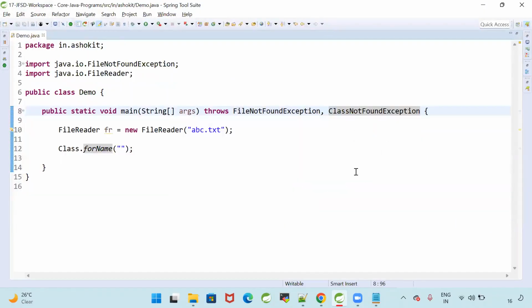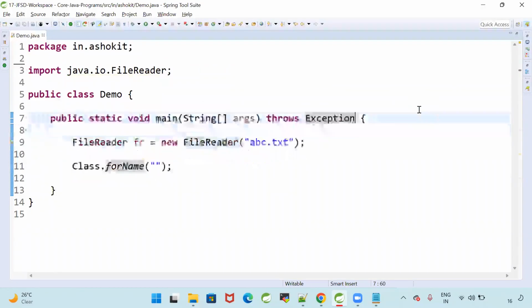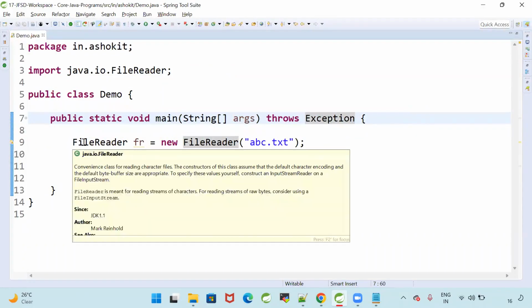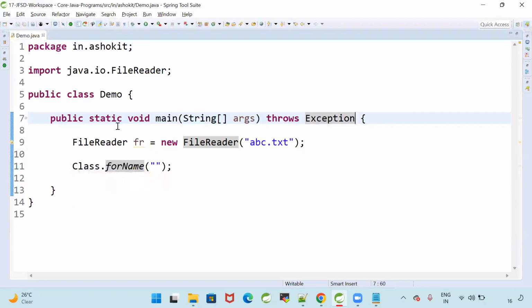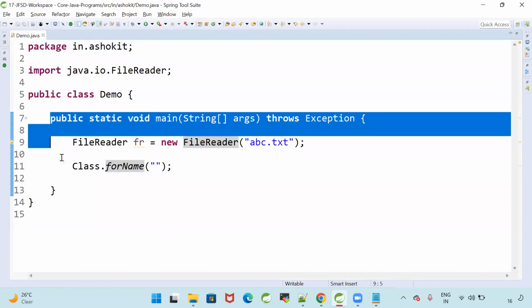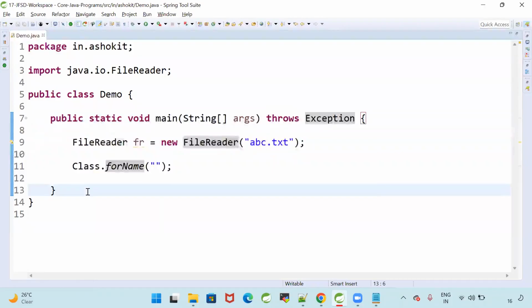I'm ignoring two exceptions. One is FileNotFound, another one is ClassNotFound. Instead of doing two exceptions like this, can I declare a super class exception? Yes. If I declare a super class exception, what is the advantage? It can ignore all the checked exceptions. If you want to ignore all checked exceptions, we can go for the throws keyword. The throws keyword is used to ignore all checked exceptions.